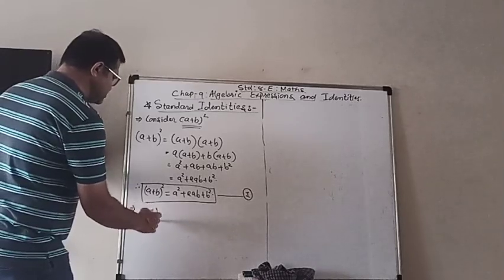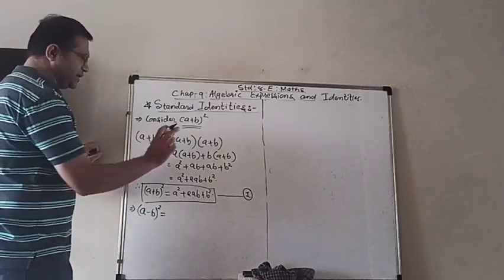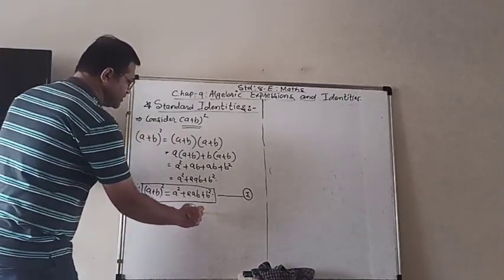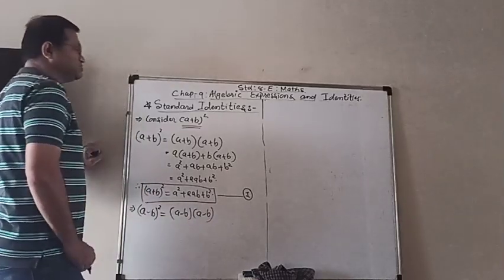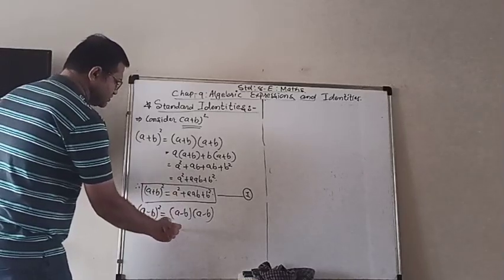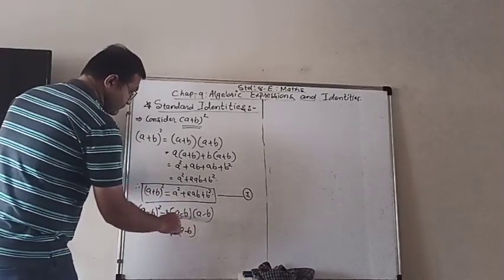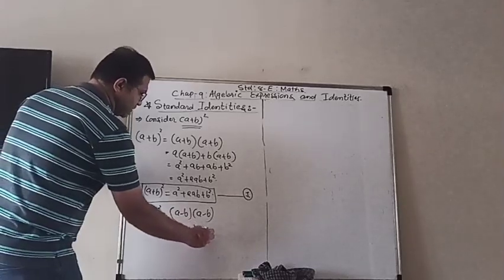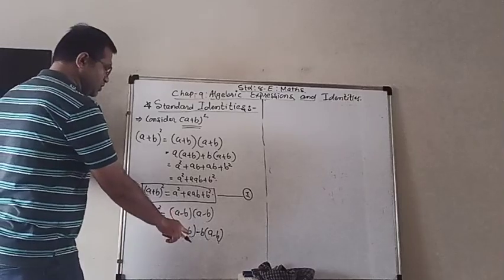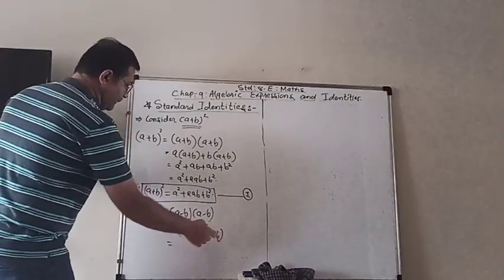A minus b whole square. Same like a plus b whole square, a little difference. So as it is, we will multiply a minus b and a minus b. Using distributive, a into bracket a minus b, minus b into bracket a minus b. So here also, when it is minus, don't forget to change the sign when you open.